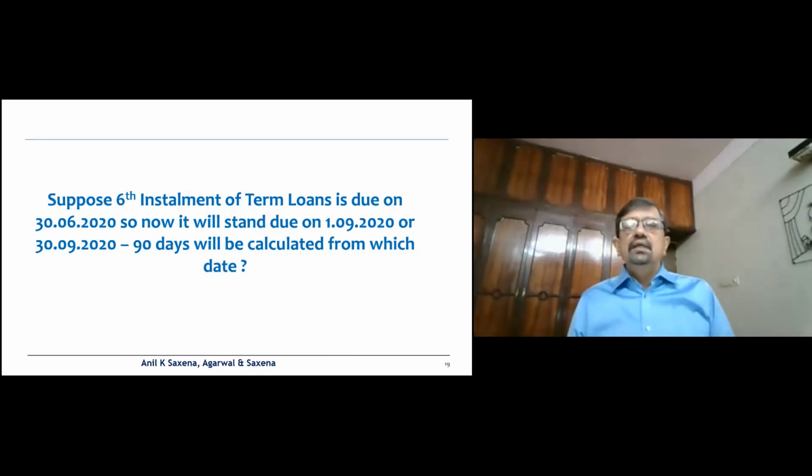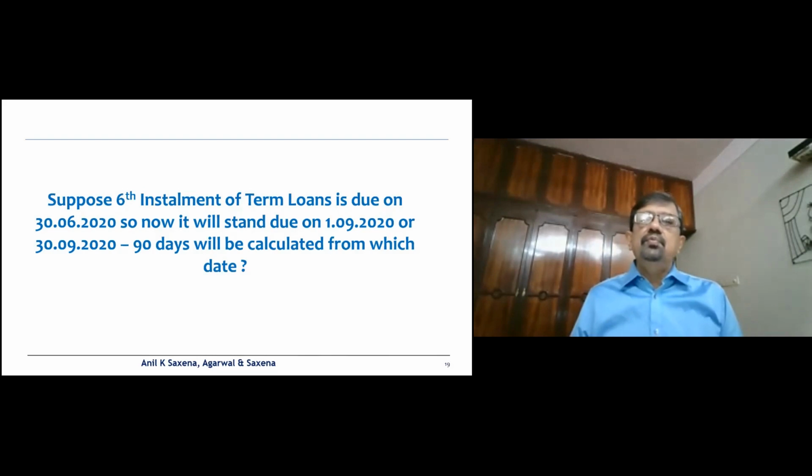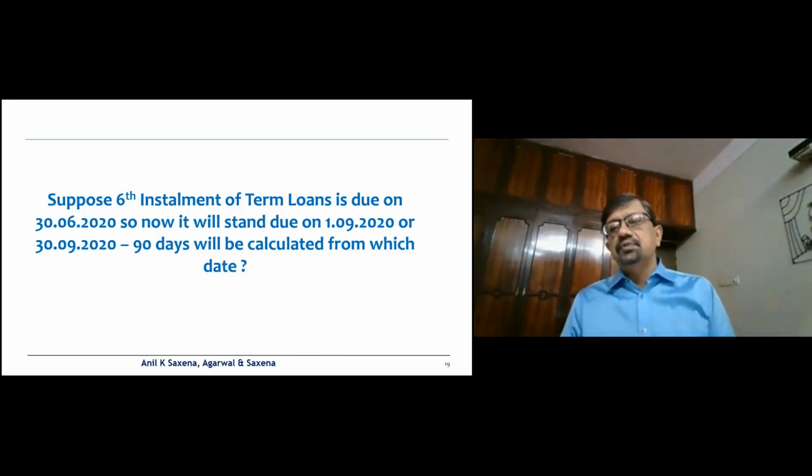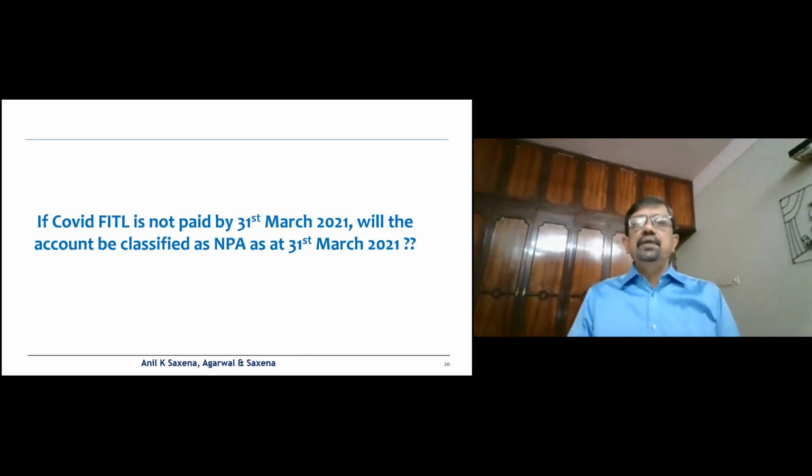And secondly, the 90 days period, from which date will it be calculated? In my opinion, the due date would be the first date after the moratorium ends. So to me, it will be 1st September 2020, and I'll calculate the 90 days from 1st September 2020 for the purpose of classifying the account as NPA.